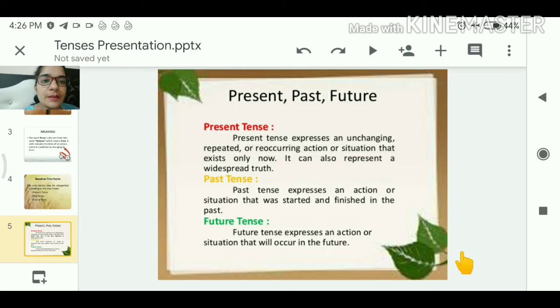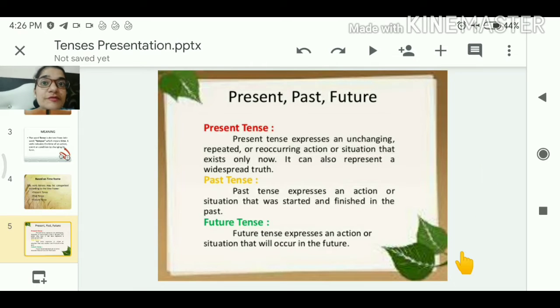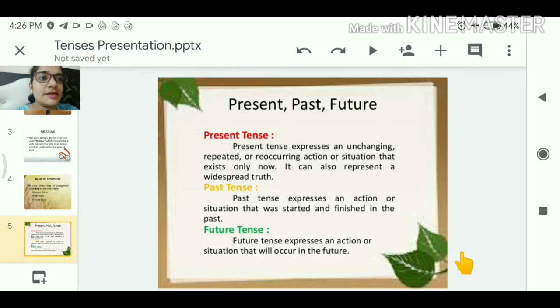Next we have past tense. Past tense expresses an action or situation that was started and finished in the past, which started as well as finished in the past. Those are called past tenses. And the third one is future tense, which expresses an action or situation that will occur in the future. Let's elaborate it.